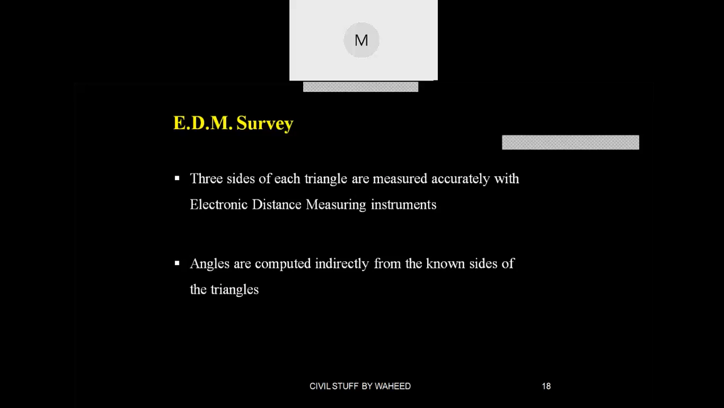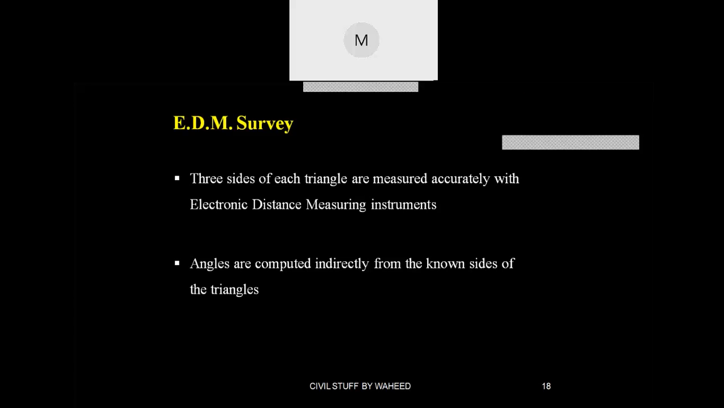Total station is actually nothing but an electronic theodolite with EDM. EDM facility means you will be having a laser inside. You can measure the sloped length, the horizontal length, the horizontal angle and the vertical angle. Like that you can measure everything with the total station.